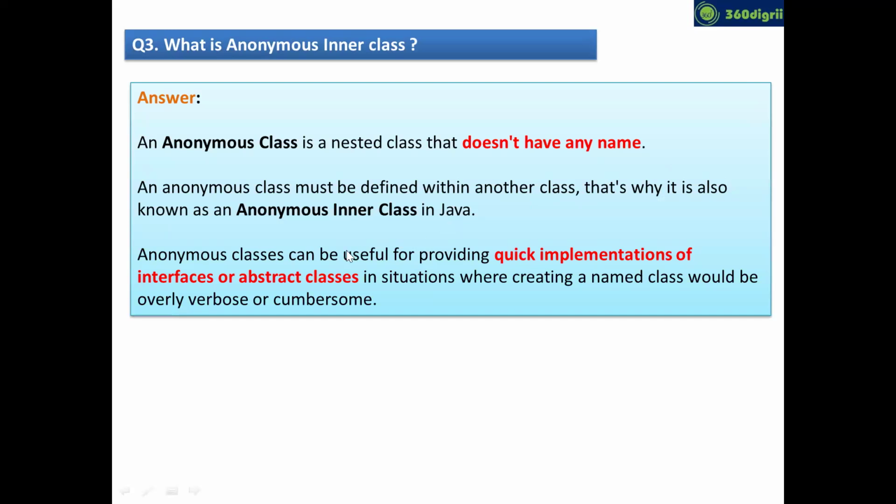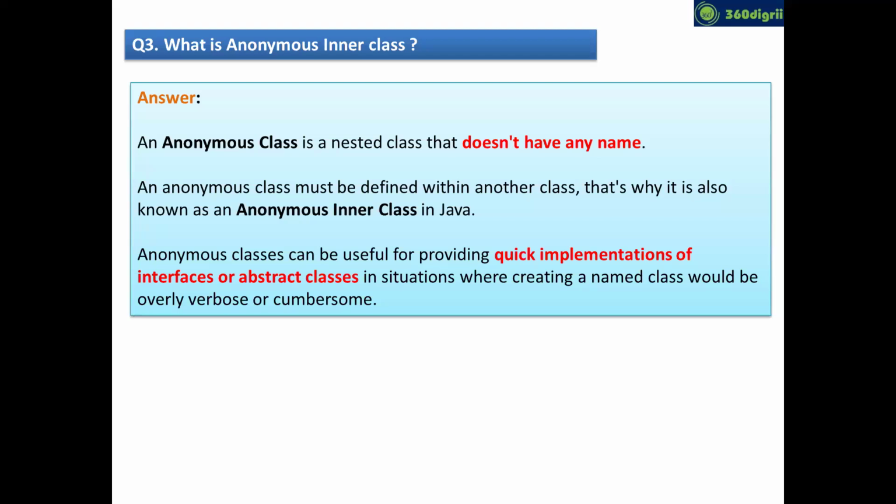And the main use of the anonymous inner class, which I have highlighted in red at the bottom, is that you can give a quick implementation of interfaces and abstract classes. In an interface, we write abstract methods, correct?